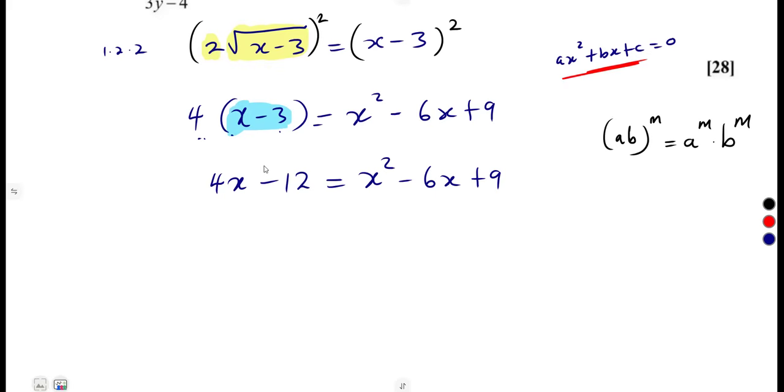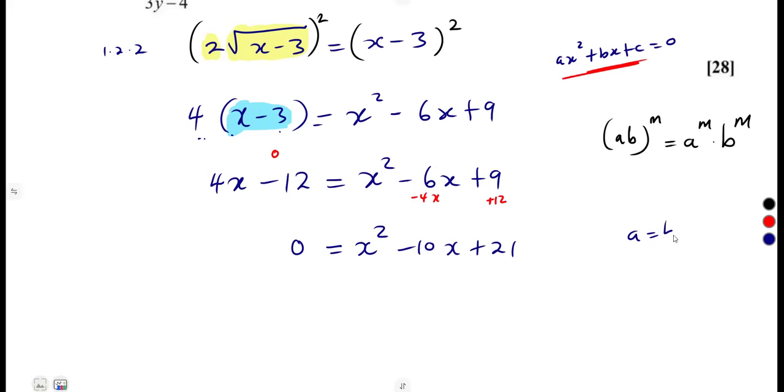So I need to just have a 0 here. I'm going to take 4x to the other side, 12 to the other side. So 4x to the other side is going to be subtracted, it's going to be a negative, and minus 12 to the other side is going to be a positive. So 0 is equal to x squared minus 6x minus 4x, minus 10x, 9 plus 12, that's going to be 21.